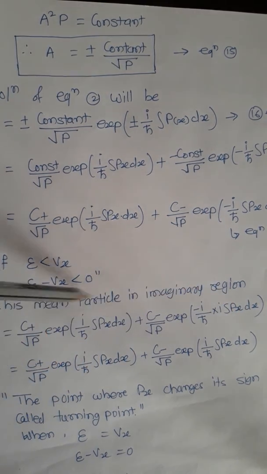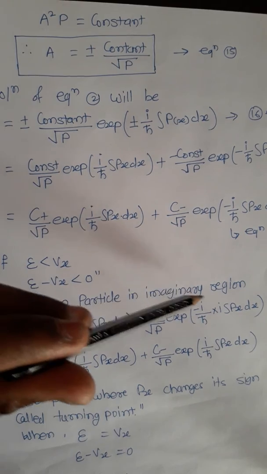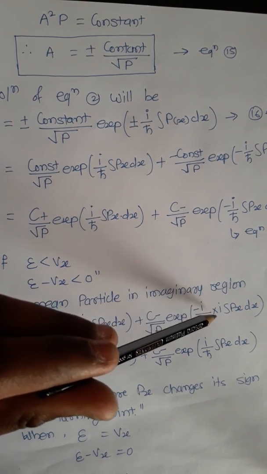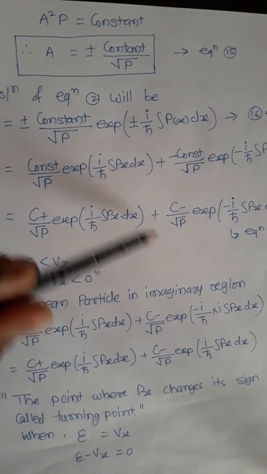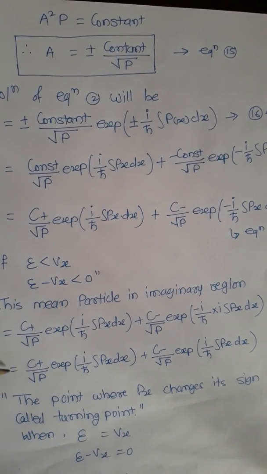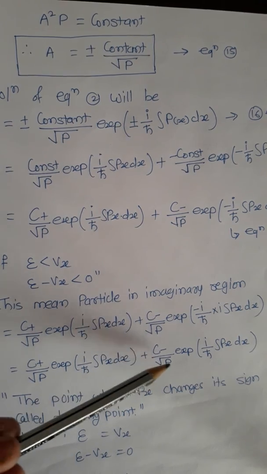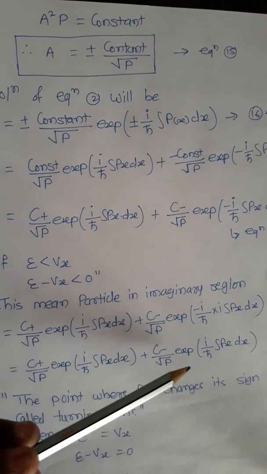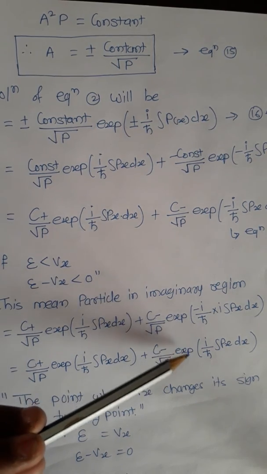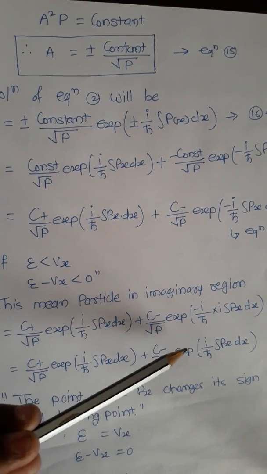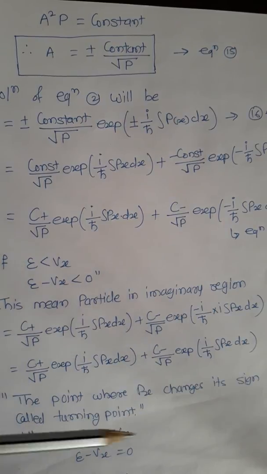We know that the particle is in imaginary region, so we insert one more i to indicate the imaginary state. So now we can write psi is equal to C plus upon under root p exponential i/h cross into integration of p of x dx plus C minus under root p exponential i/h cross integration of p of x dx. The point where p of x changes its sign is called the turning point.